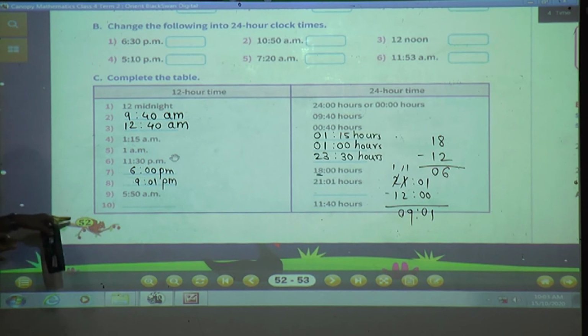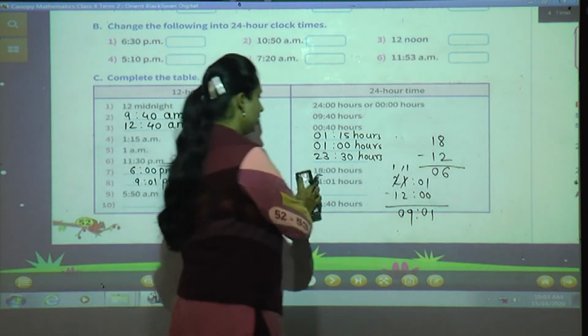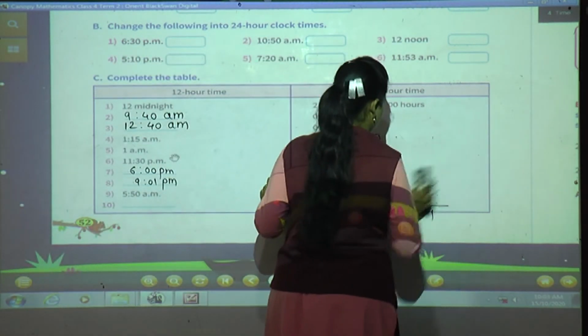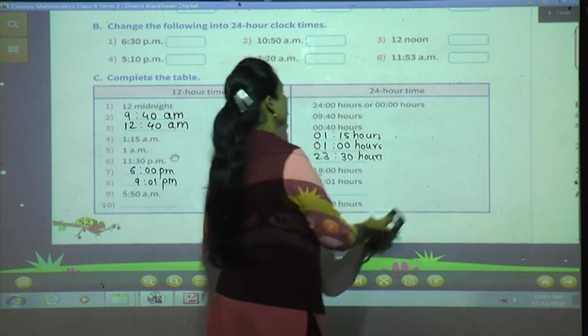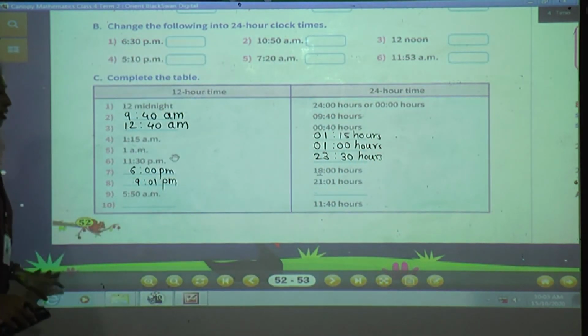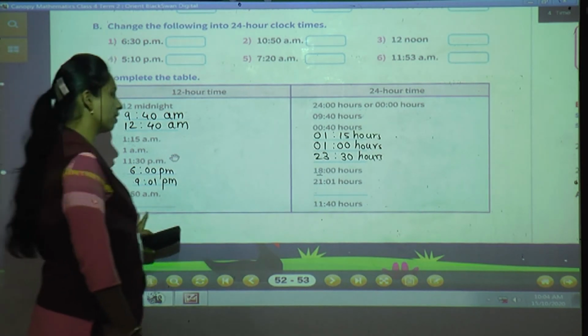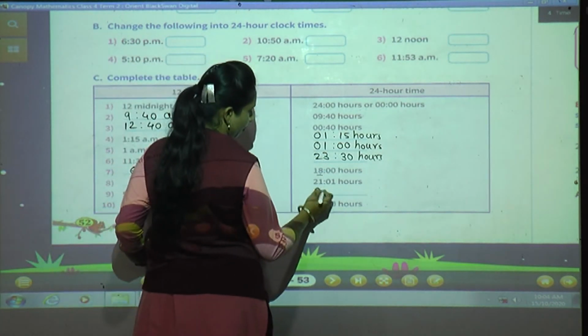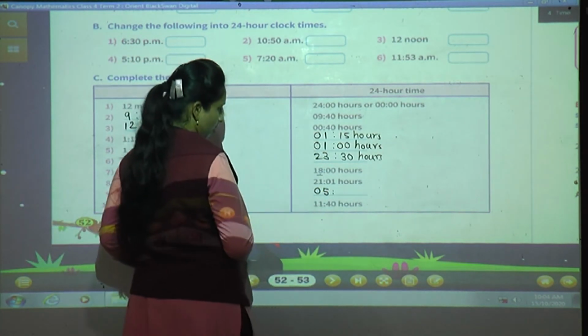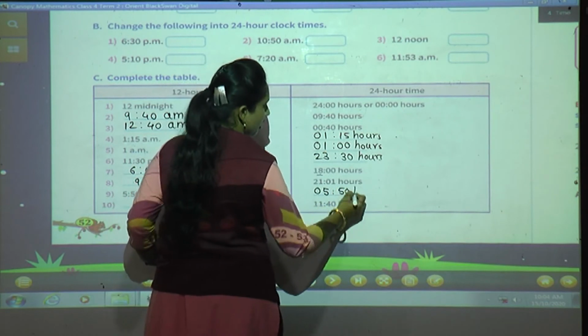Okay, now 5:50 AM, it is early in the morning, isn't it? So what will come? Just think everyone, come on, think everyone. See, AM means just we have to write as it is, but in a proper manner, means 05:50 hours.